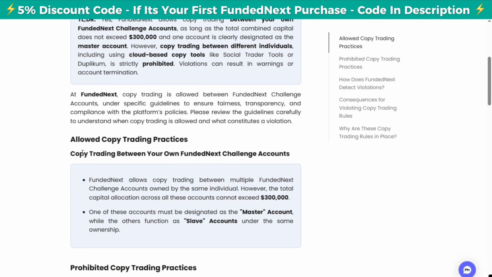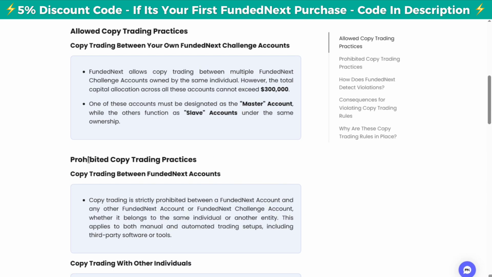Now, allowed copy trading practice. Copy trading between your own FundedNext challenge accounts. FundedNext allows copy trading between multiple FundedNext challenge accounts owned by the same individual. However, the total capital allocation across all the accounts must not exceed 300k. One of those accounts must be master and one of those must be slave. This is between FundedNext challenge accounts.